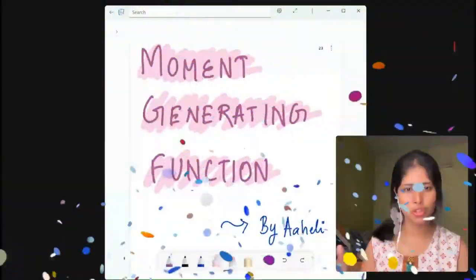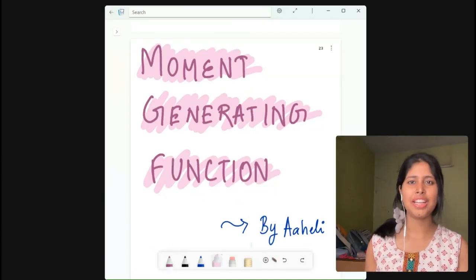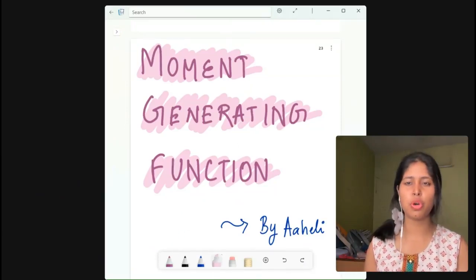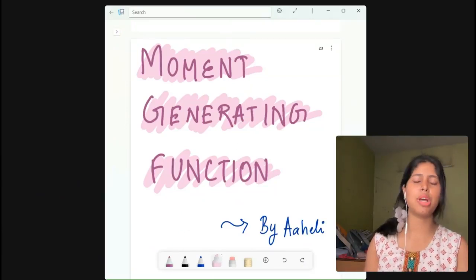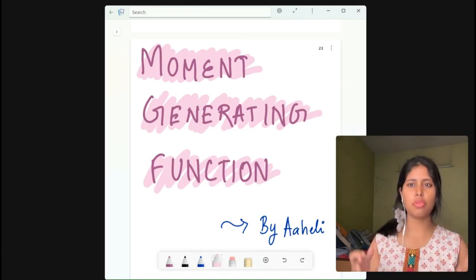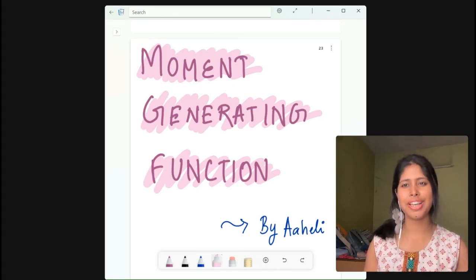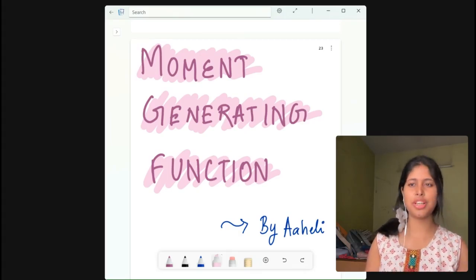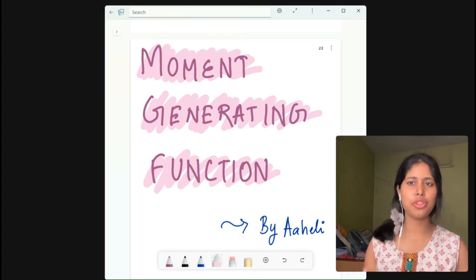This is Ahili Bhattacharya, your study buddy, and today we are diving deep into one of the most powerful tools in probability and statistics, the moment generating function, or what we lovingly call the MGF. Now, I know what some of you are thinking: moment generating function, it's a bit difficult and something very new that we are going to study, right? So of course, do not worry.